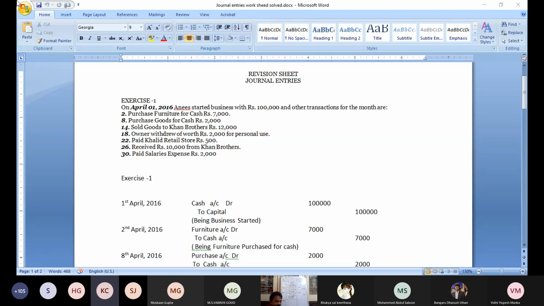Sold goods to Khan Brothers. This is the transaction. Just now they said Khan Brothers is the debit and goods is the credit. Is it correct or wrong?